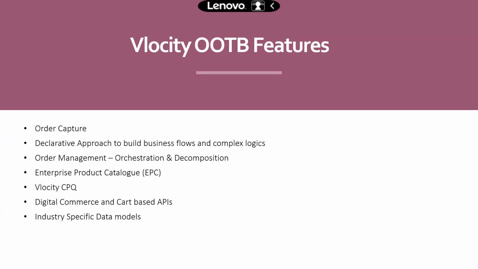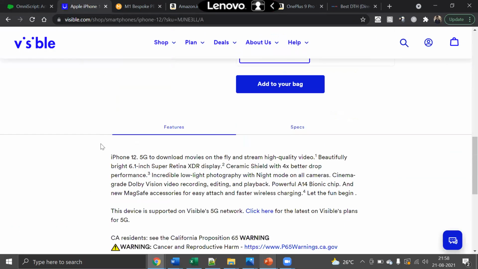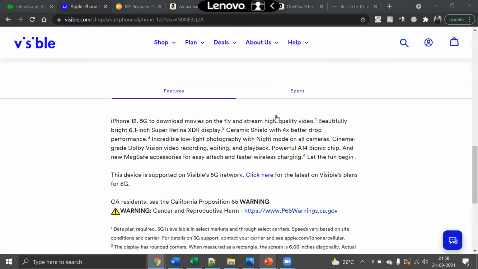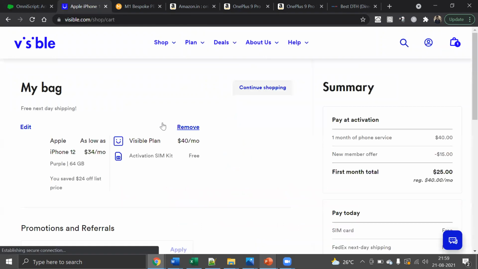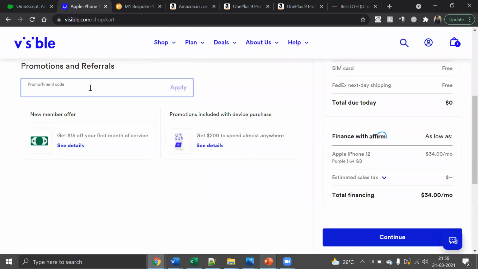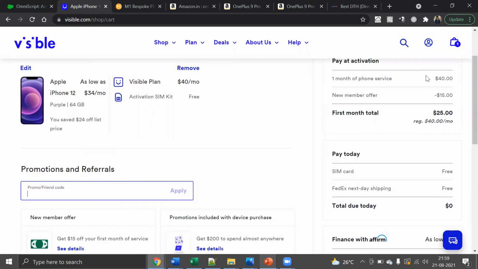Looking forward to it, Dilip. Again, this digital commerce is similar to the Commerce Cloud. Yep, it is like why they have given these digital commerce and cart-based APIs. Yeah, as I said, for example, if I go to Verizon's website, they're providing these. You can apply some promotions here. So when I apply some promotion, automatically the price has to reduce, and in the backend there will be a lot of functionalities that